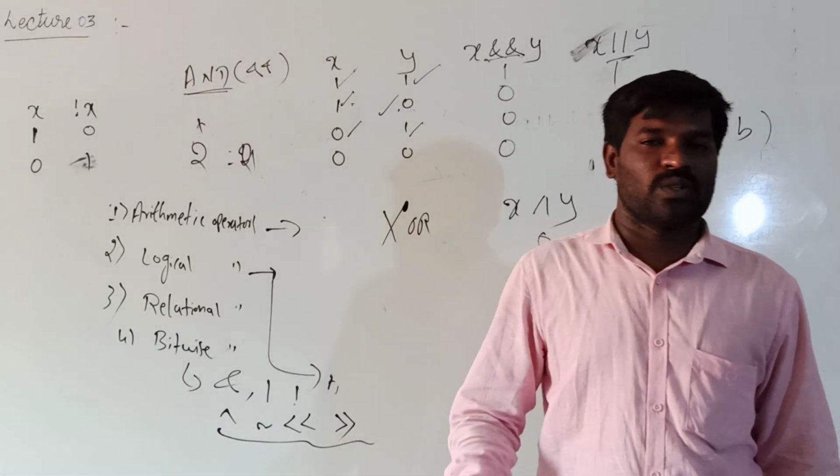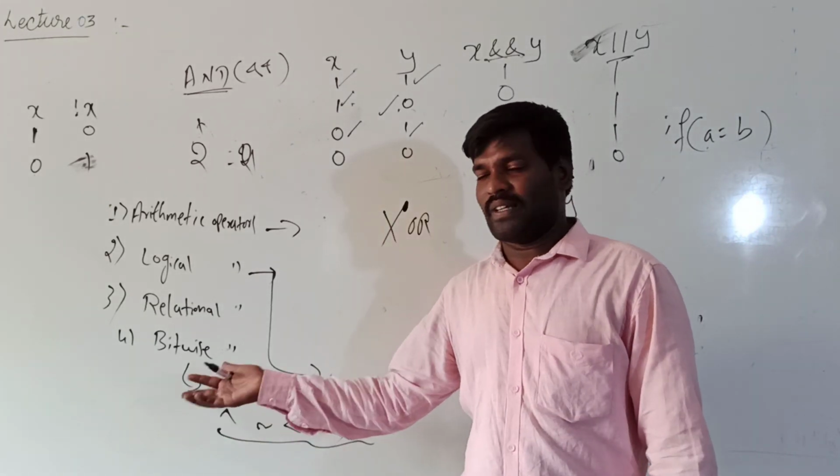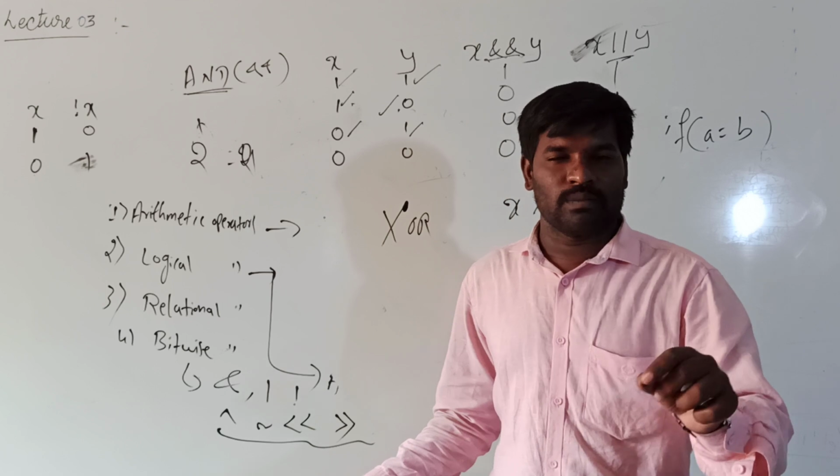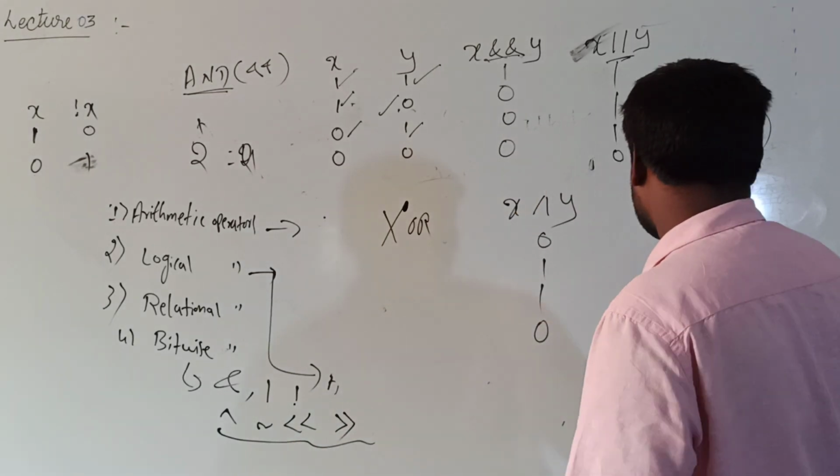Complement: you already know the complement from data representation. It is exactly opposite to the given values. If it is 1 1, the complement of that 1 1 is 0 0. Okay, next is left shifting and right shifting.